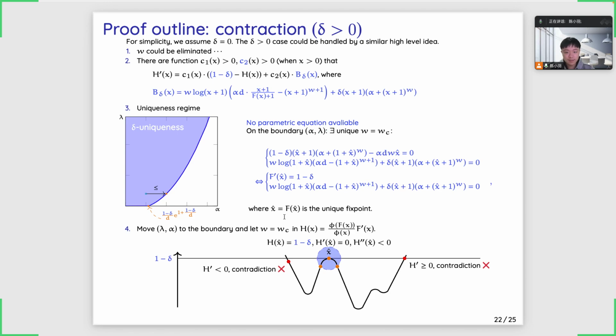And an interesting thing in this proof is that since we could pick an arbitrary w here, we could always make sure that the worst case of the function h happens exactly at the fixed point. This is different from the usual situation when proving the contraction. And this really helps us simplify the proof, since we only need to apply the calculation at the fixed point.